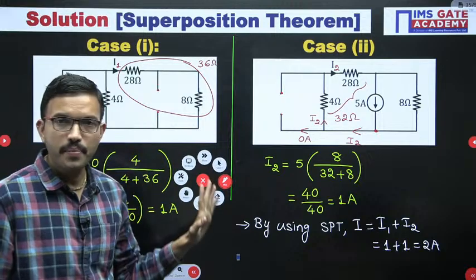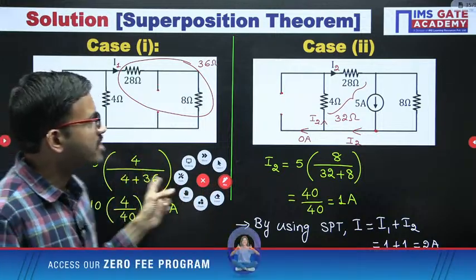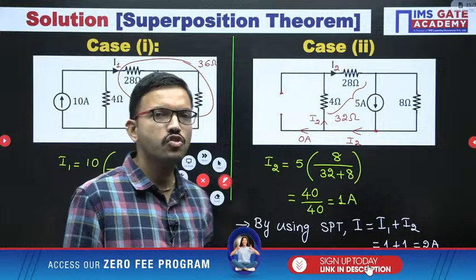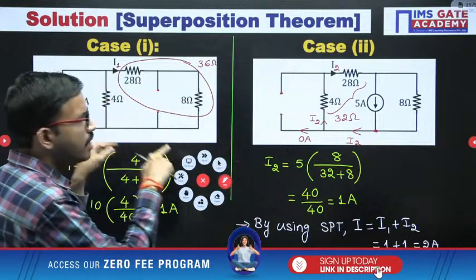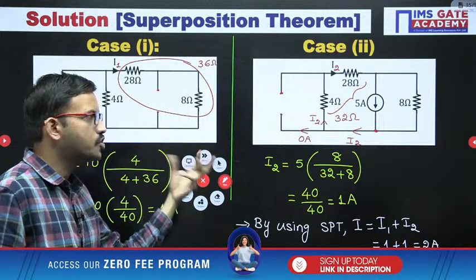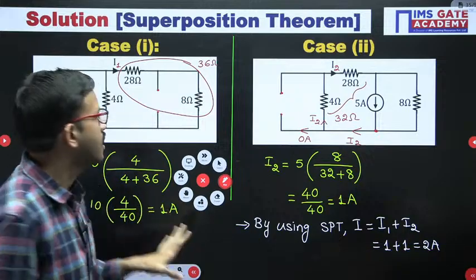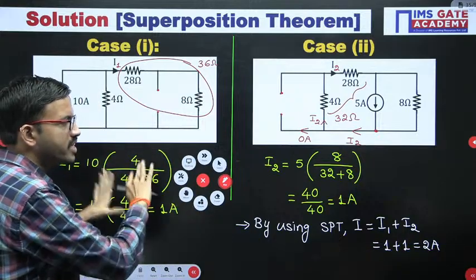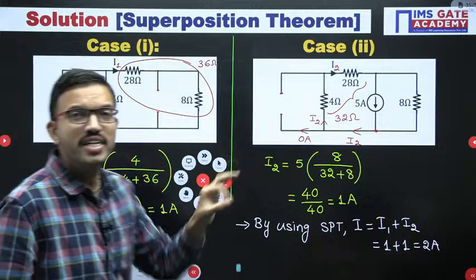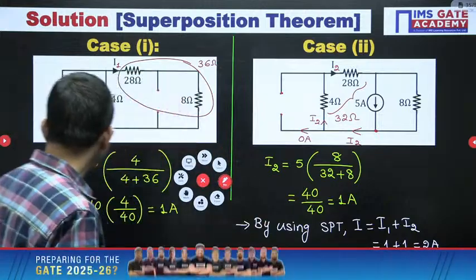Same answer, 2 ampere. See, earlier we have mentioned by using source transformation technique, we can solve the question easily, even with the help of superposition theorem. For this question, we can get the answer easily. Here, for understanding purpose, we have written these steps, but this calculation you can do in the mind level. Okay. This is also best method.